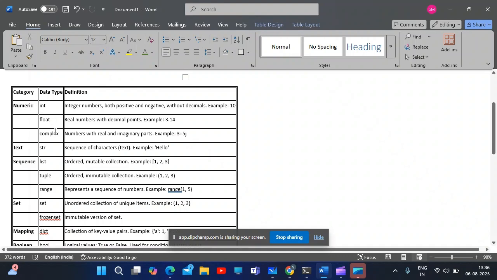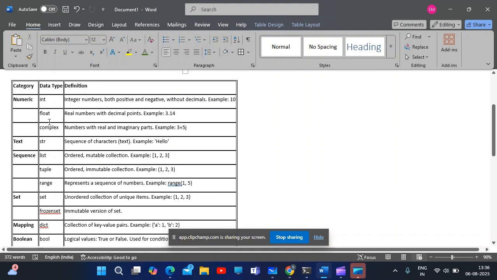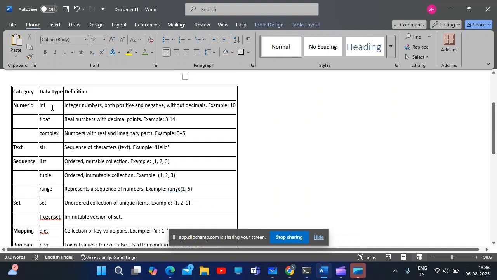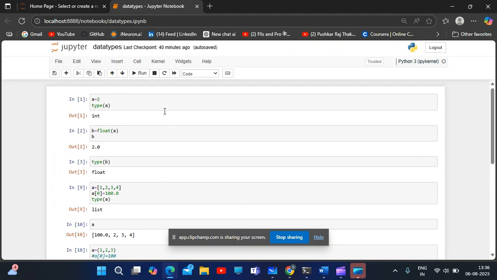It's nothing but integer, float, complex, and even boolean also comes over here. Numeric itself, but over here it's been given separately. Integer: number, both positive and negative value without decimals. Example, 10. As previously we have undergone related to variable, a is equal to 10, type of a, it's nothing but integer. So it's nothing but the single value.